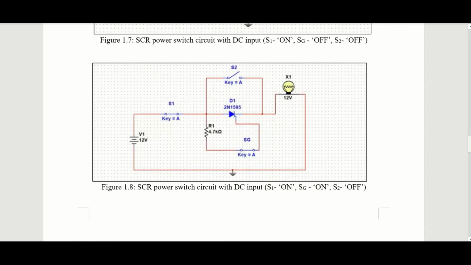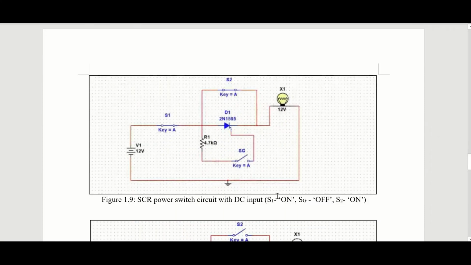After that, when we turn switch 1 on and switch 2 on, with switch G off, the bulb will light up because we have current flow here at this diode.